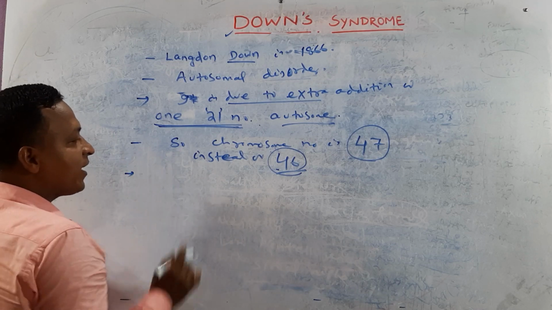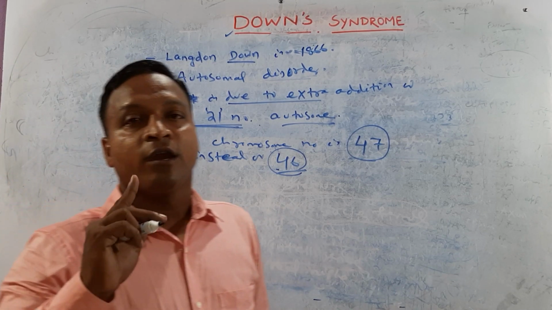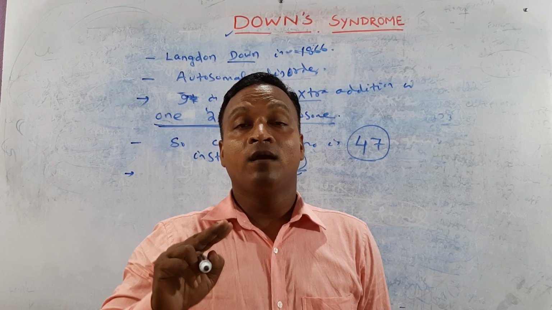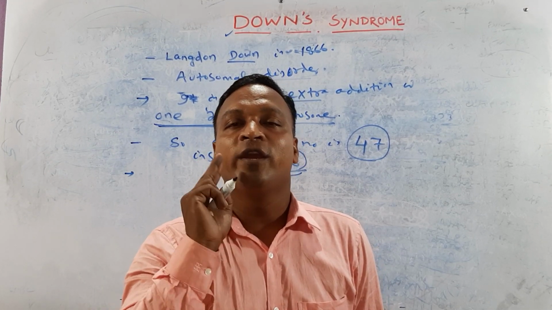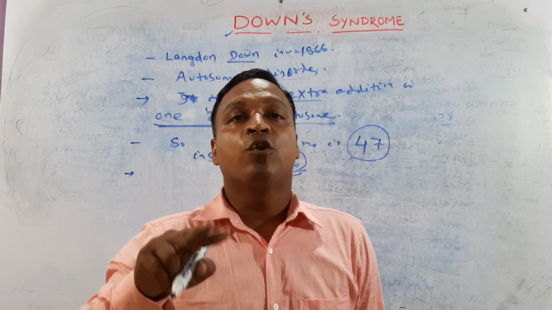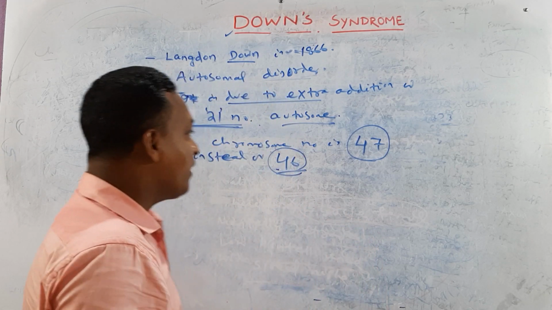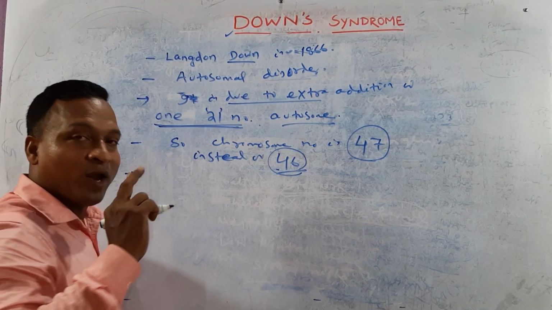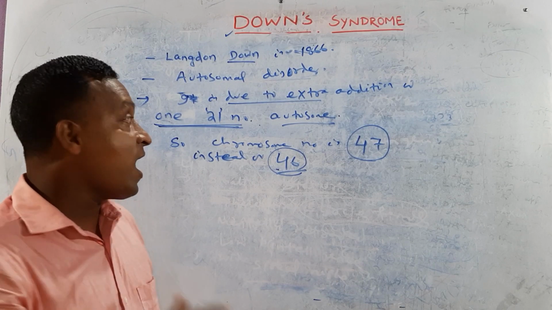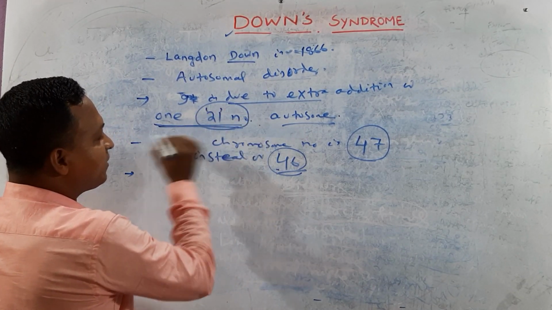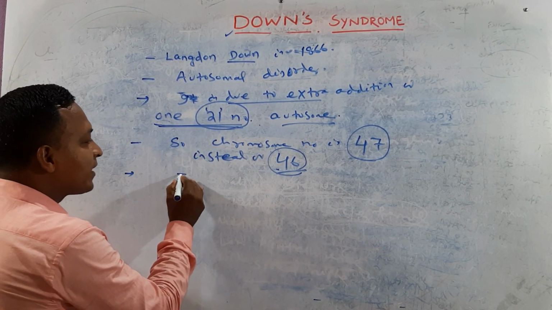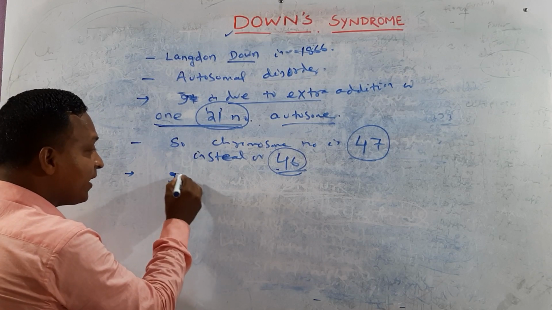In every organism, chromosomes are available in pairs: number 1 chromosome 2 in number, number 2 chromosome 2 in number. Here, normally there are two 21 chromosomes, and another 21 number is added. So it is due to trisomy.